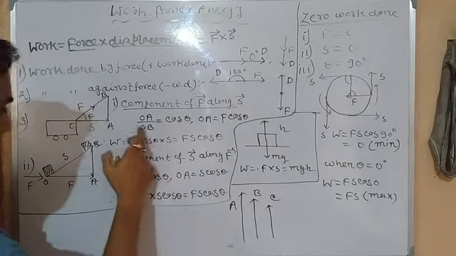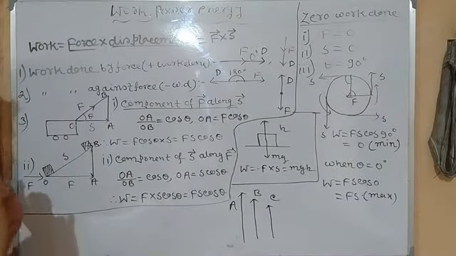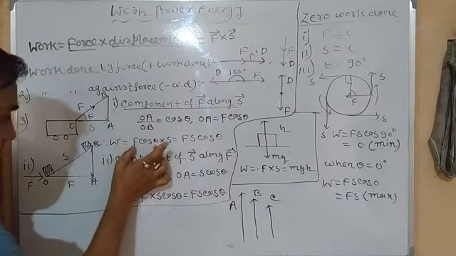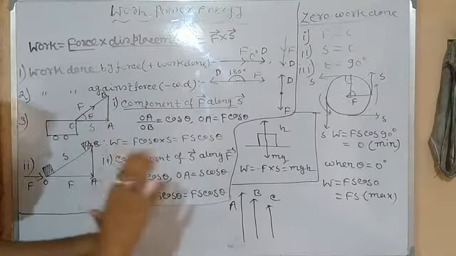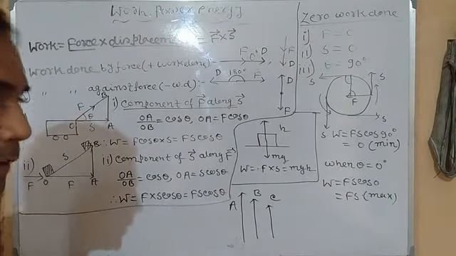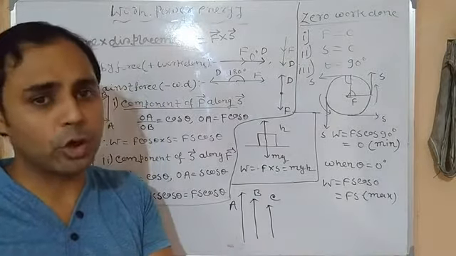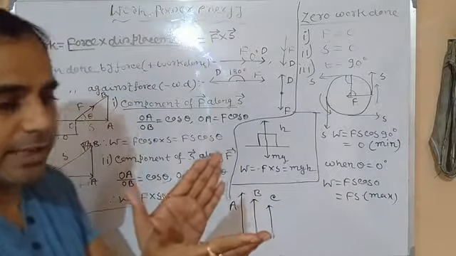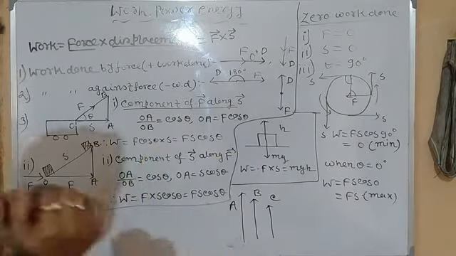So W is equal to F cos theta. Since we are going to find the component of force along displacement, this component of force F cos theta is multiplied by S. So this is Fs cos theta. Clear? This is the expression of the work done when force and displacement take place neither in the same nor in the opposite direction, but in some different directions. It means they create some angle between them.